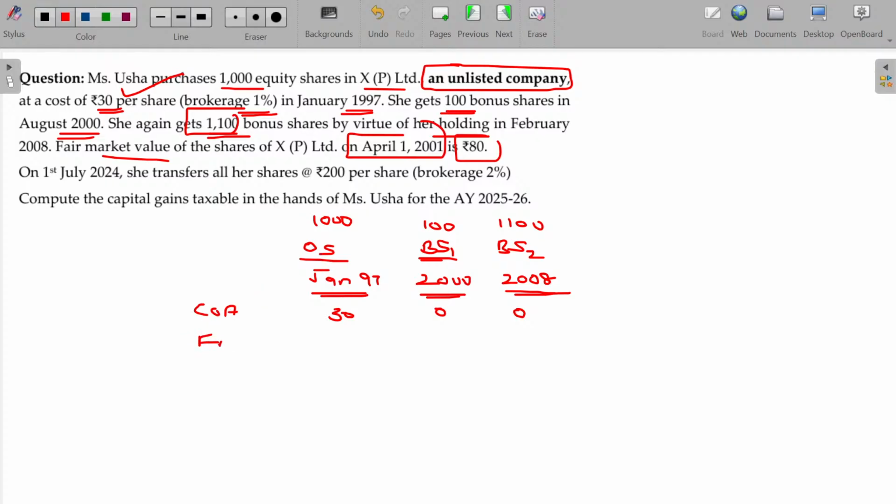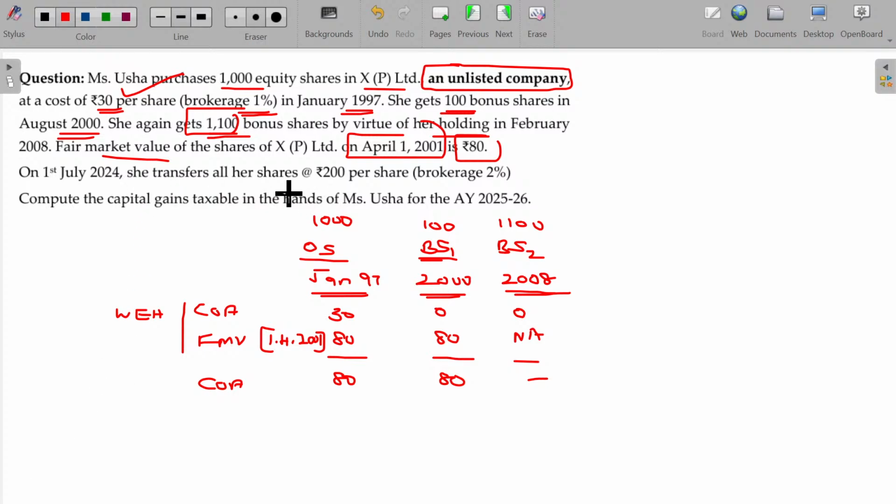So you have to consider the fair market value on 1/4/2001, which is 80. This is acquired after this date, so not applicable. Between these two, whichever is higher will be taken as your cost of acquisition. Cost of acquisition being 80.